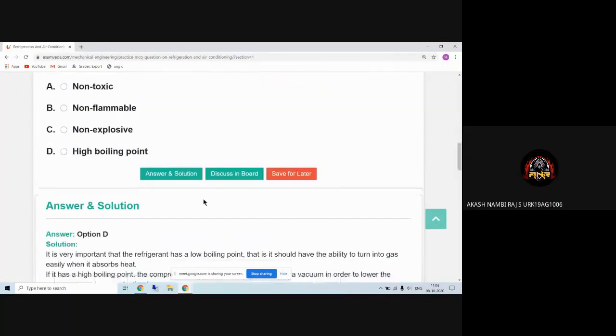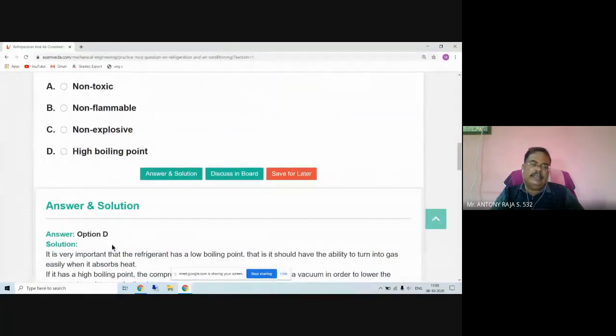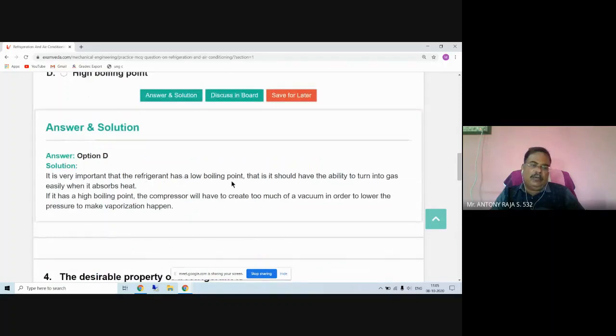High boiling point. Answer D is the high boiling point. Non-toxic is desirable, non-flammable is desirable, non-explosive is desirable. But a high boiling point is the undesirable property, because when the boiling point is high, you cannot get vapor and you cannot reduce the temperature of the refrigerant to a lower temperature. So low boiling point is a desirable property. The explanation says it is very important that the refrigerant has a low boiling point.